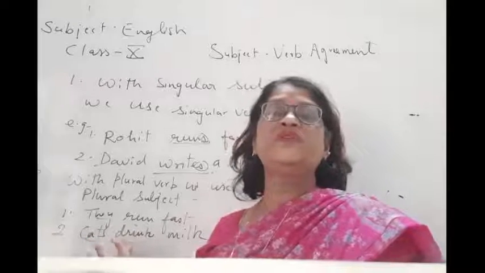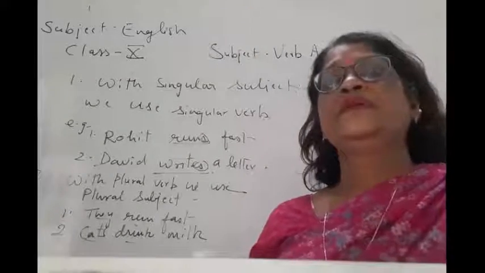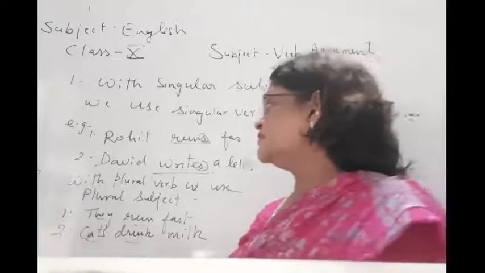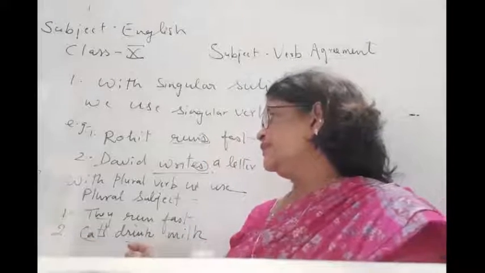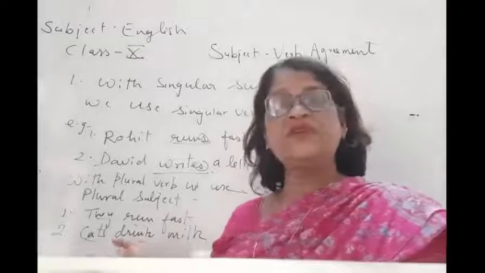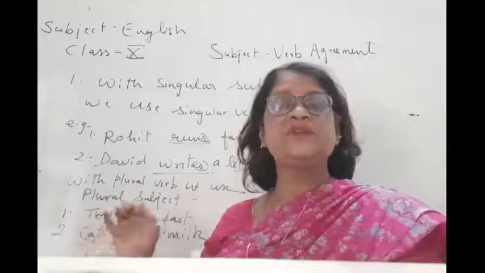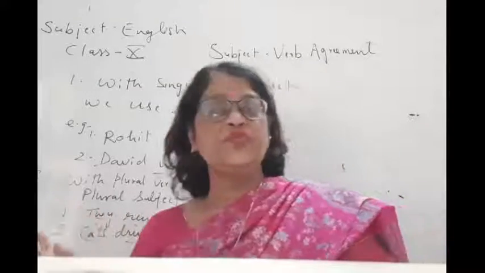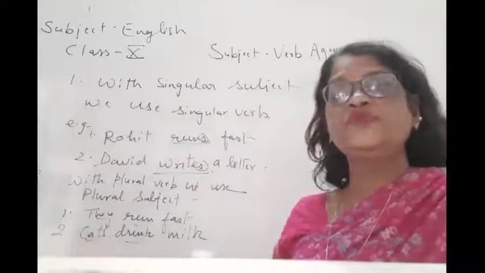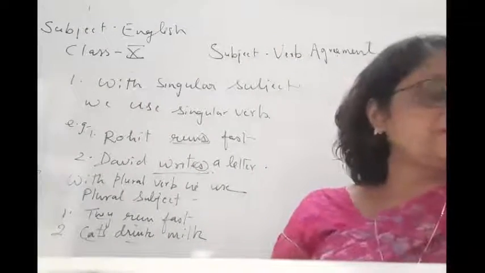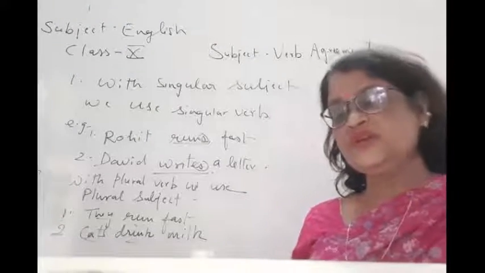In a plural verb we never put s or es, while with a singular subject we never put s. That's why they and cats are plural subjects, and we are not putting s on the verb. So this is point number 1, and this is point number 2. These two points I have told you: with a singular subject we use a singular verb, with a plural subject we use a plural verb.